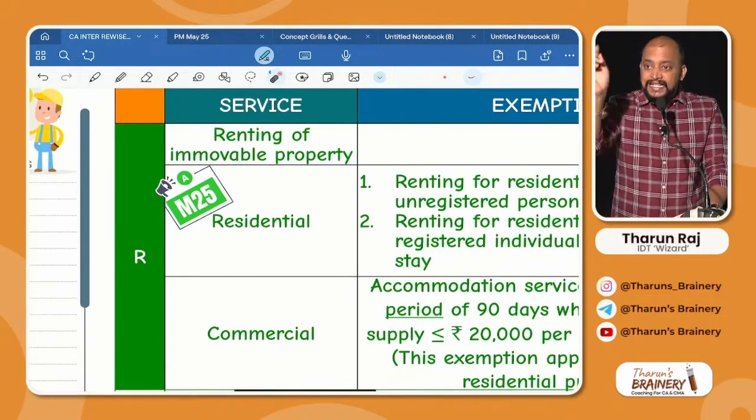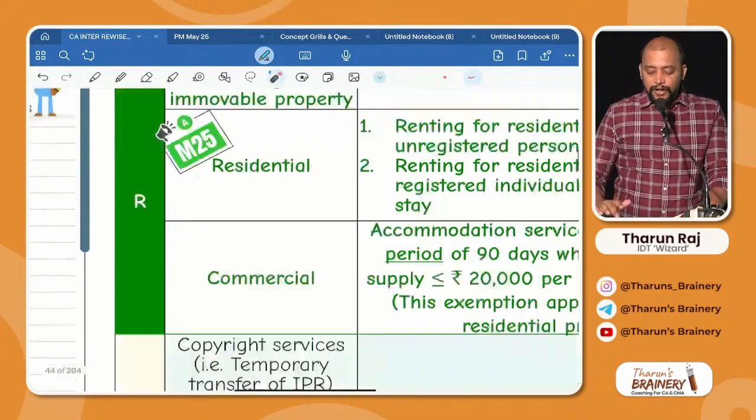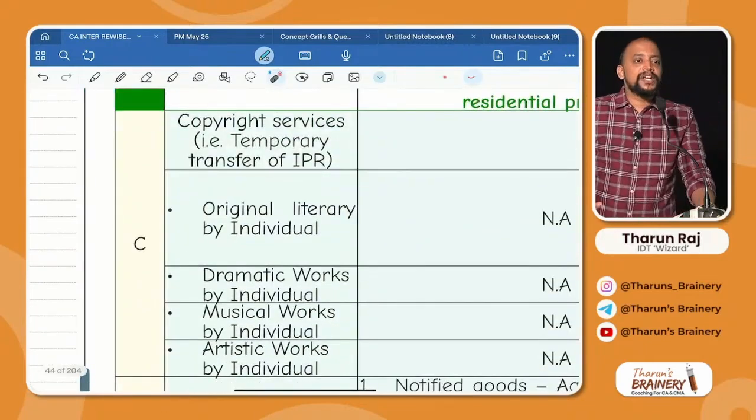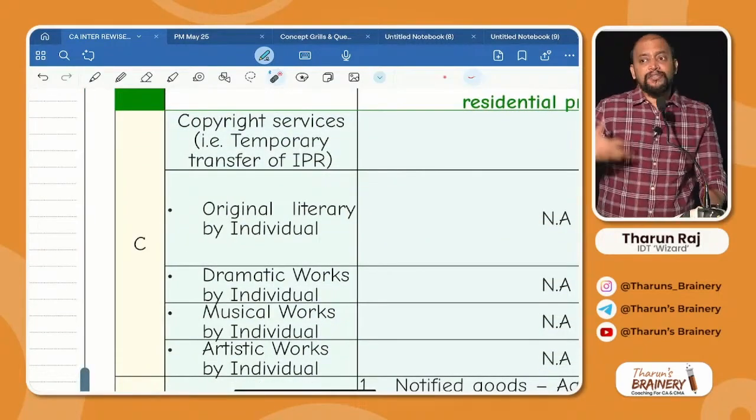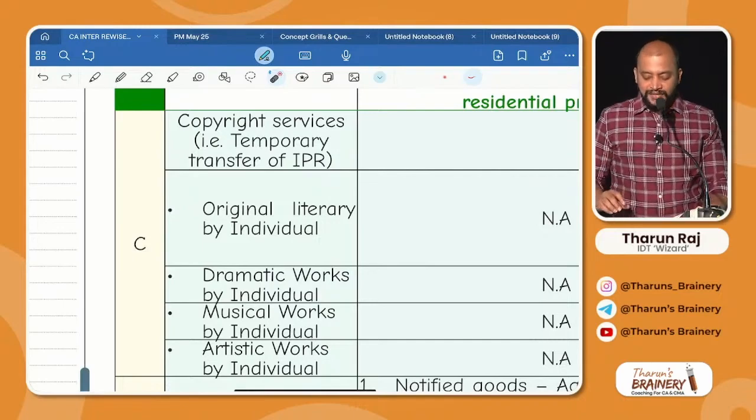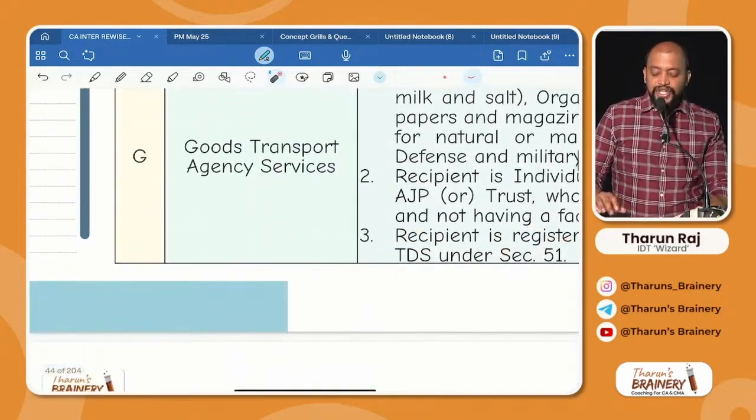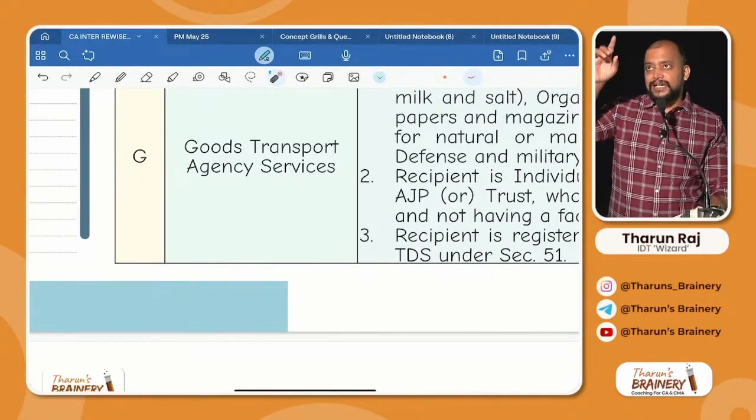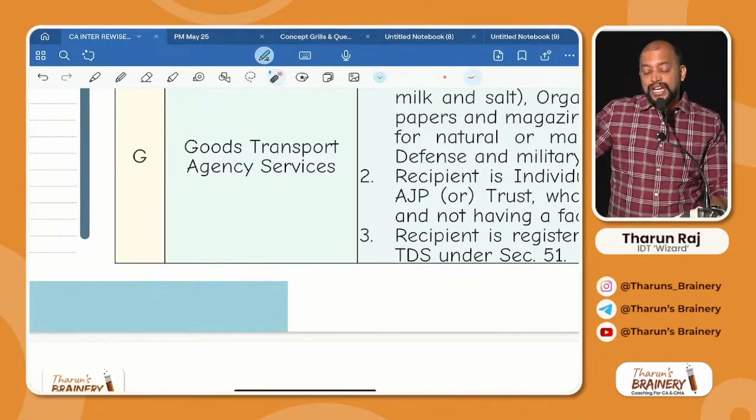Okay, sir, CG. C for copyright services. Copyright means temporary transfer of IPR. That is copyright services. And next, G for GTA services. That is goods transport agency services. So, sir, CG, GOT, got.